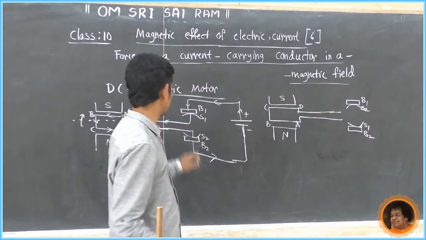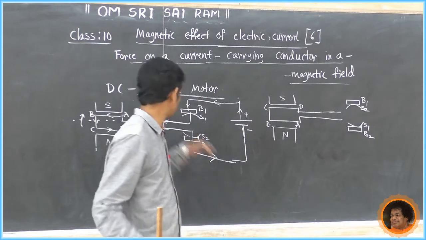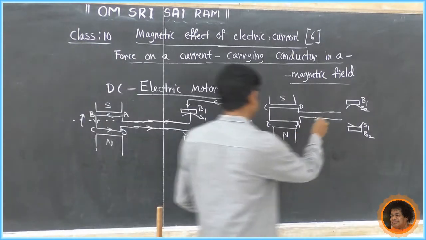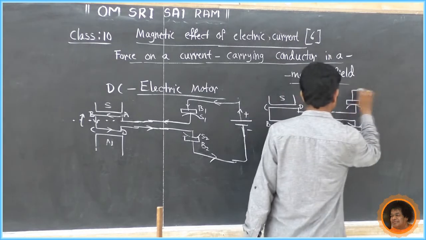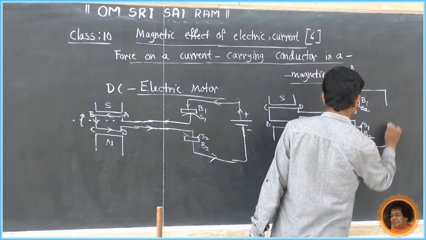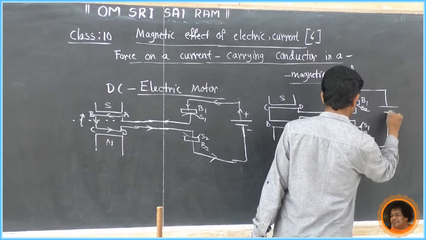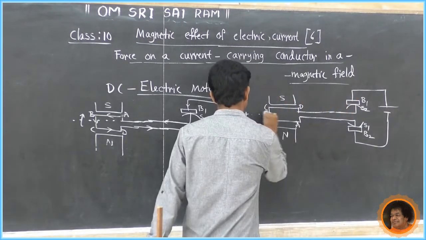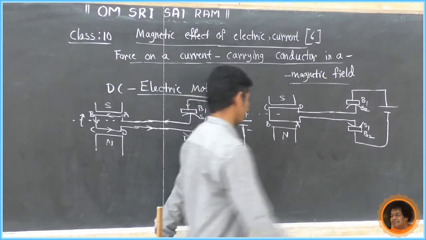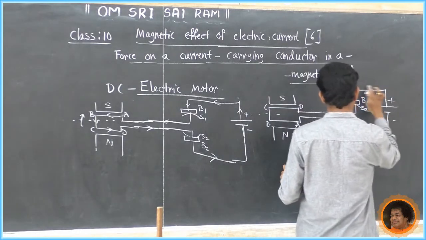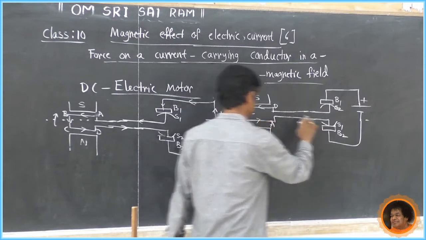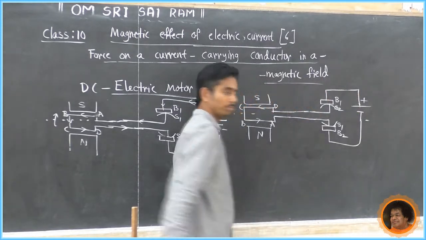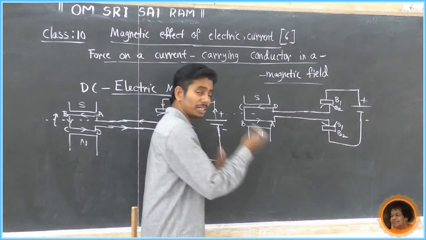I explained in the DC generator how it works. So AB is connected to S1 and CD is connected to S2. In between these two there is a cell. This is the path of rotation. Now how does the current flow? Plus to minus. So current flows like this, D to C, then C to B and B to A, and so on. So B to B1. Now how does it rotate?